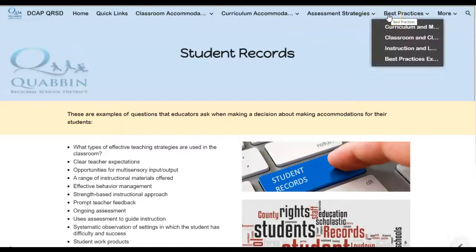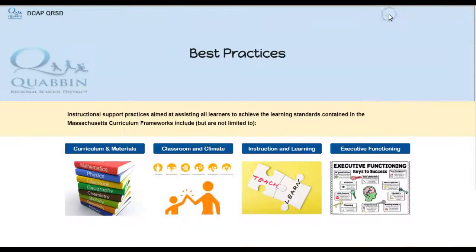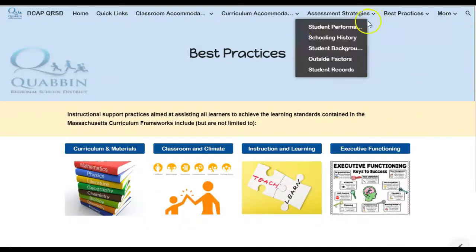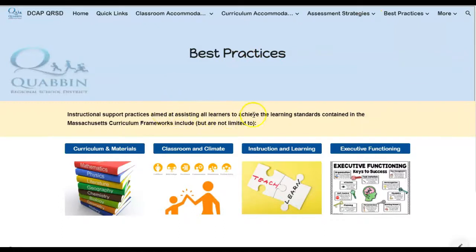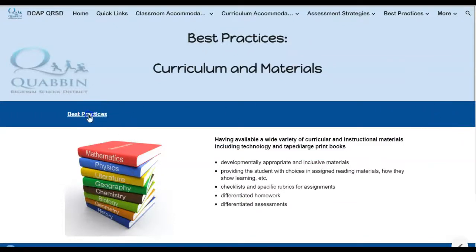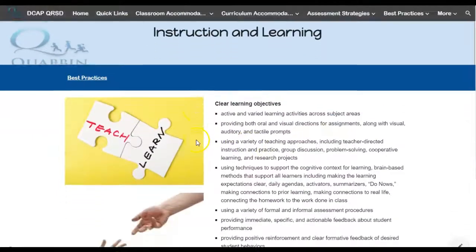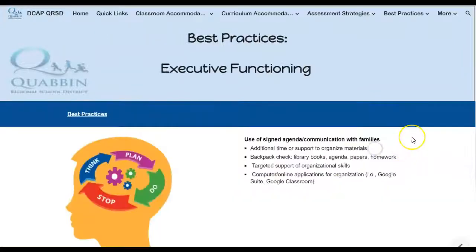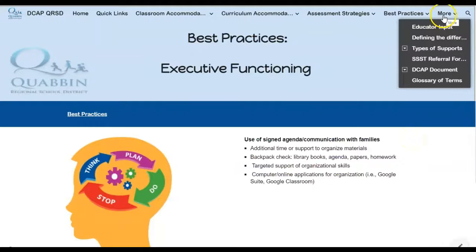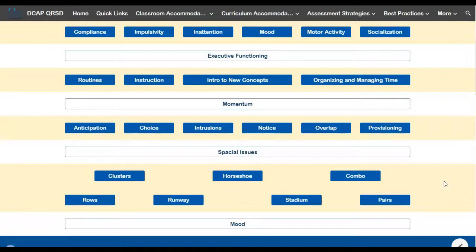Part of the DCAP also includes best practices, instructional support practices aimed at assisting all learners to achieve the learning standards contained in the Mass state frameworks. They include but are not limited to curriculum and materials, classroom and climate, instruction and learning, and executive functioning. These are the basics of the website.